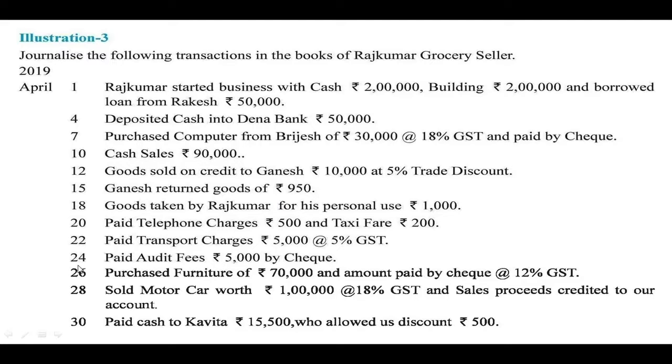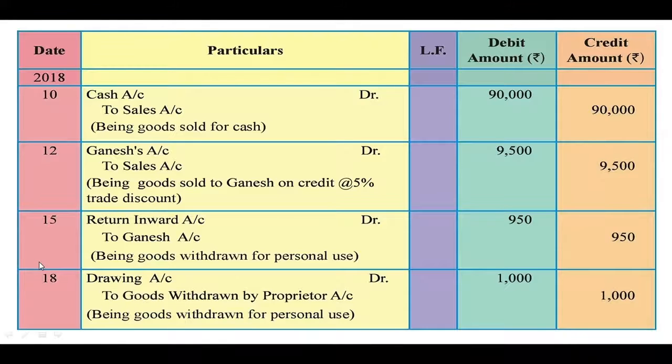Next, 24th April, paid audit fees rupees 5000 by check. Now whenever there is a payment, it means it is an expenditure. So audit fees is an expenditure, we have to debit audit fees account. Since the check is paid, we have to credit Dena Bank account. So the journal entry is recorded here.